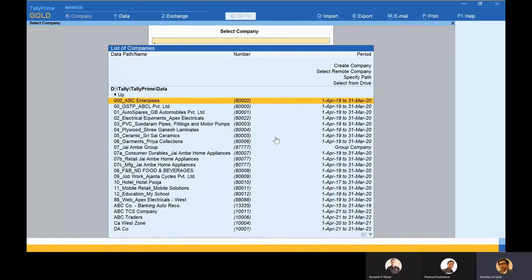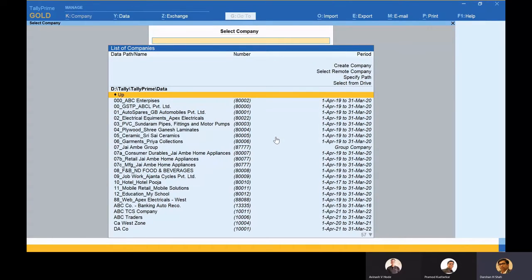Yeah, so this is the first screen which comes up for you. And here, instead of the gateway of Tally, directly first we are coming up with the selection of the company. And if you want to do any operations, you can do it on the upper side. But here, one of the interesting things is that you can browse through your data the way you want. It means you don't have to go outside Tally, copy the path and paste it over here.